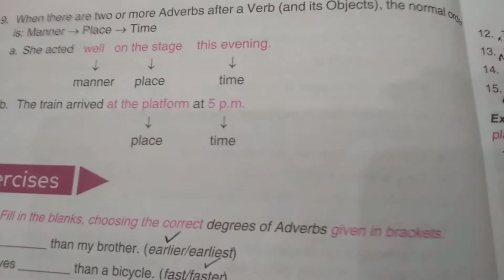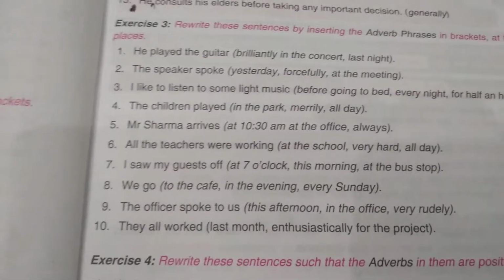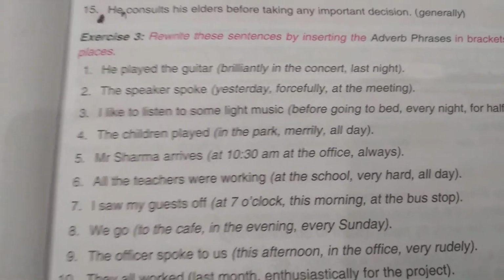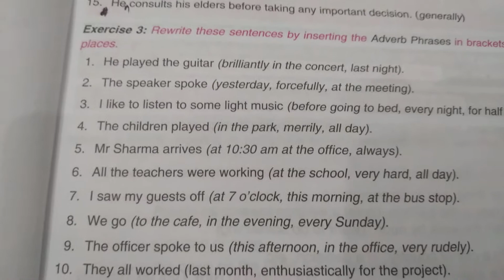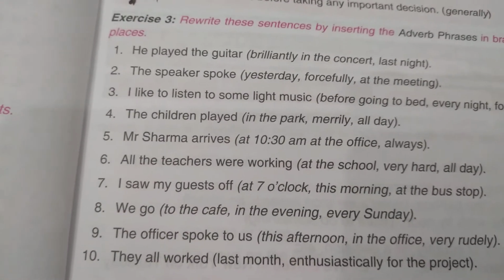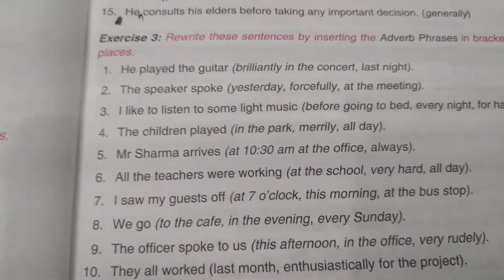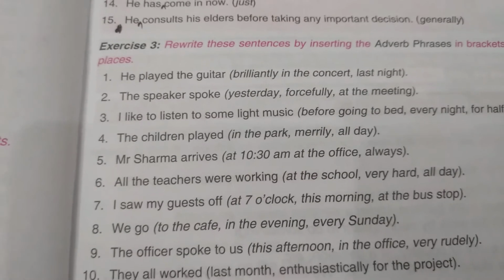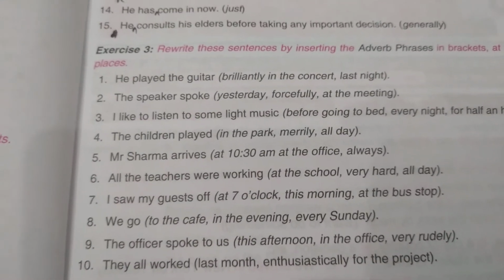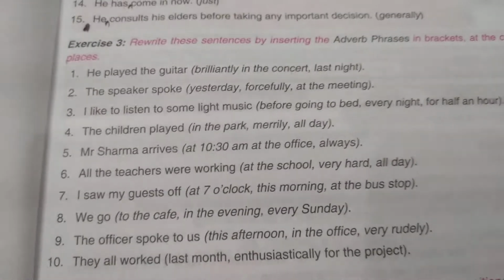Okay, so let's do one or two sentences of the third exercise, which is based on this rule. He played the guitar brilliantly in the concert last night. So he played the guitar. Now brilliantly is the adverb of manner, so it will be placed first. In the concert is the place, so it will be positioned at the second place, and last night is the time. So this sentence will be: he played the guitar brilliantly in the concert last night.